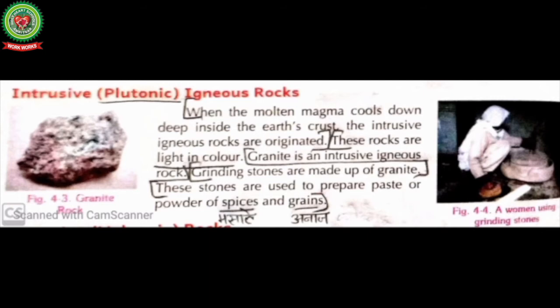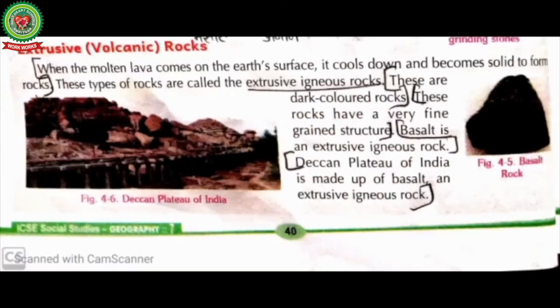Grinding stones are made up of granite. You can see the picture, a woman using a grinding stone. This is a chakki. These stones are used to prepare paste or powder of spices, means masale, and grains, means anaj.